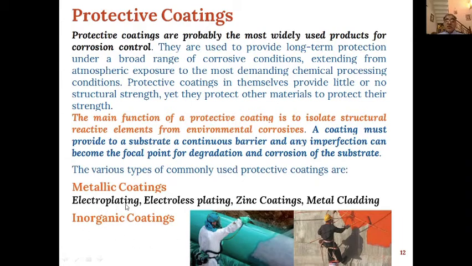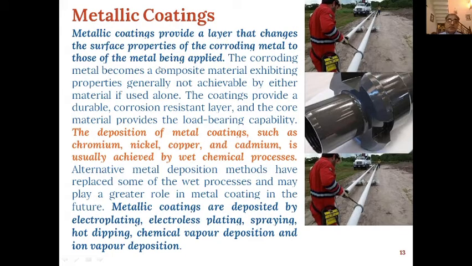The metallic coatings have been further categorized, and the most commonly used are electroplating, electroless plating, zinc coatings, and metal cladding. Whereas for inorganic coatings, many types have been used, and the most commonly used are zinc coatings.